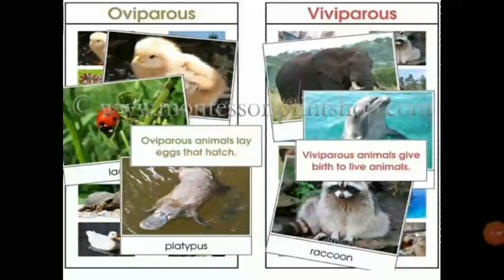You can see the diagrams. In oviparous, they lay the eggs and they hatch. For example, you can see hen, duck-billed platypus. In viviparous, you can see the mammals like elephant, human beings, raccoon. So, viviparous animals give birth to their young ones or live animals.